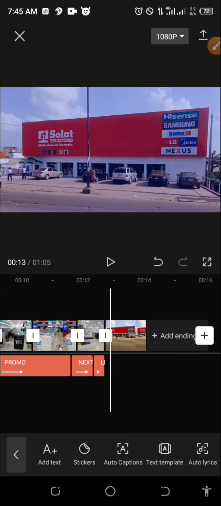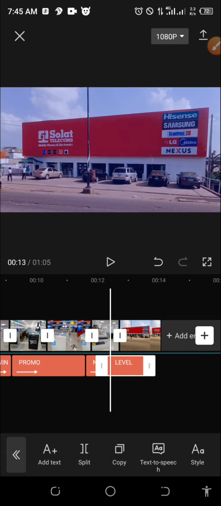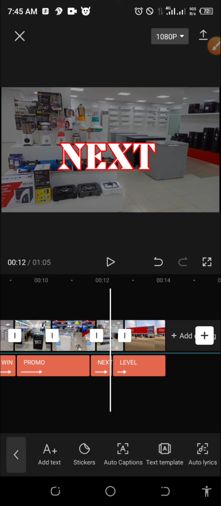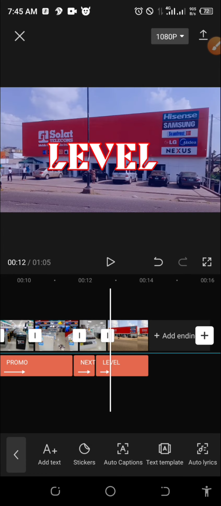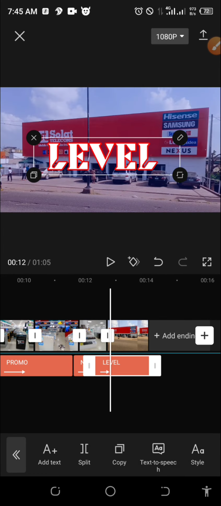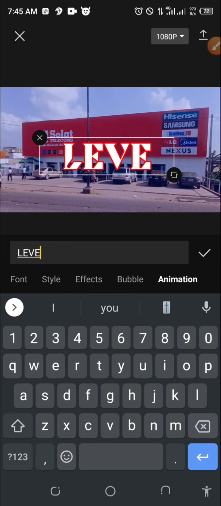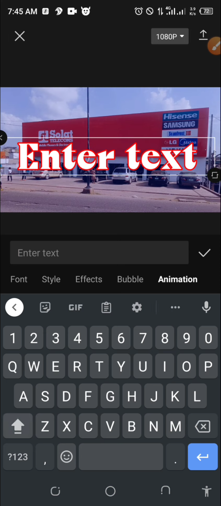So let's also write the Solar. I will elongate this last text. Then I will write At Solar. I will split the text from here. So now I will edit this one. I will write Solat, which is the name of the company.